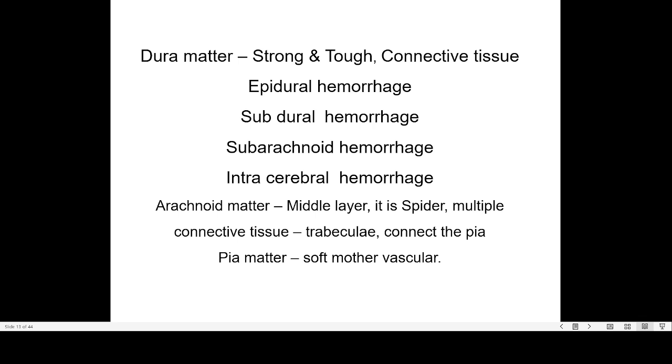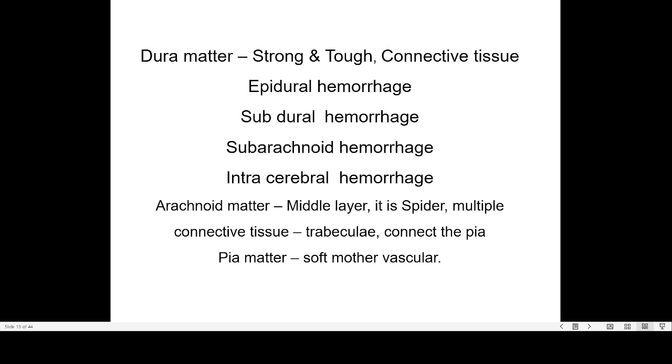The meningeal layers. The meningeal layers are the layers which cover the brain and spinal cord. These are three in number. The outer layer is dura mater, that is strong connective tissue. The arachnoid mater is the middle layer. It is spider-like and a delicate connective tissue. Then pia mater, innermost, that is soft, mother-like.